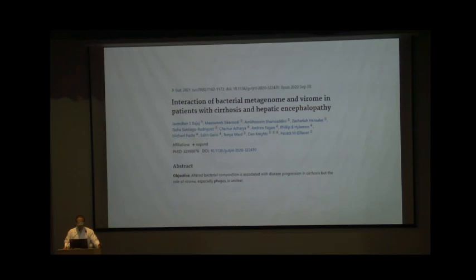In one of the studies, they looked at the interaction of bacterial metagenome and virome in patients with cirrhosis and hepatic encephalopathy. They said that although these phages have no role to play in progression of cirrhosis, this phage-bacteria interaction has a role in patients who develop hepatic encephalopathy, because there is an axis between the bacteria which produce urease and ammonia, which will further enhance the encephalopathy.